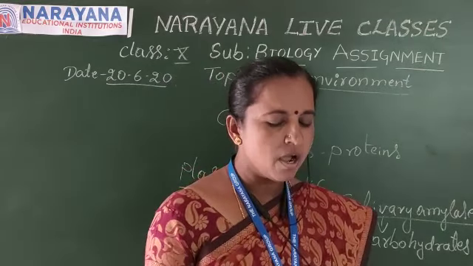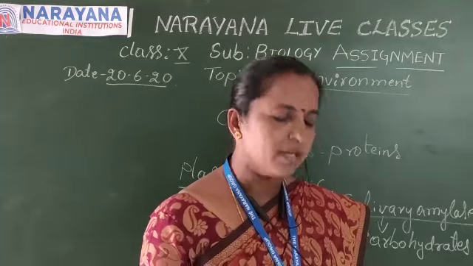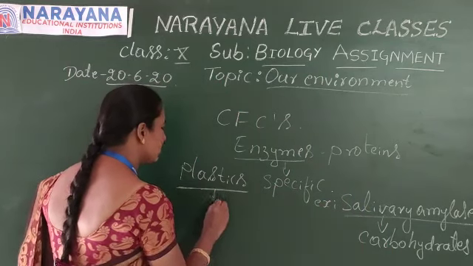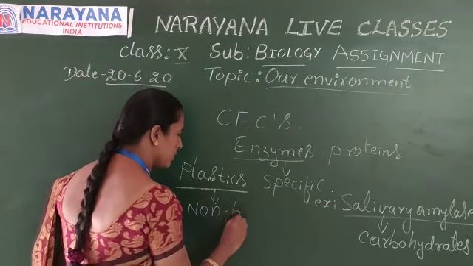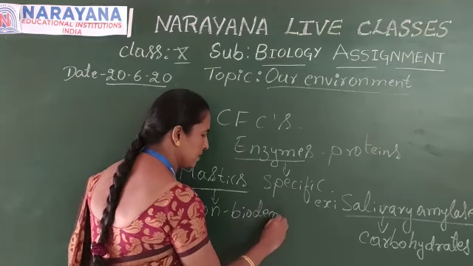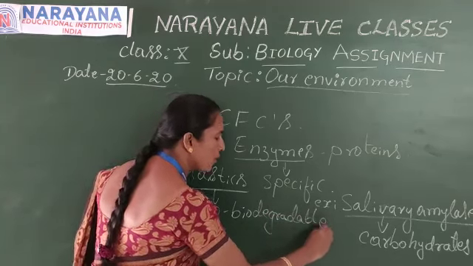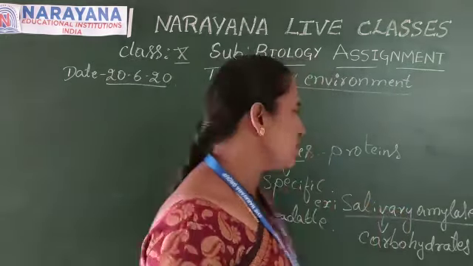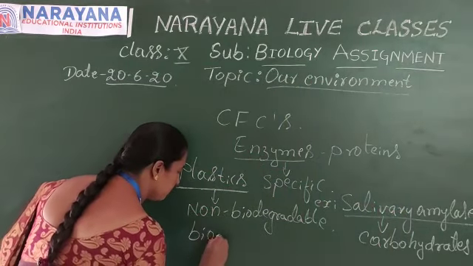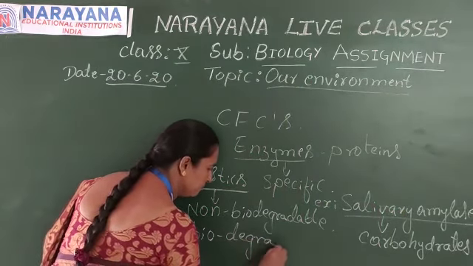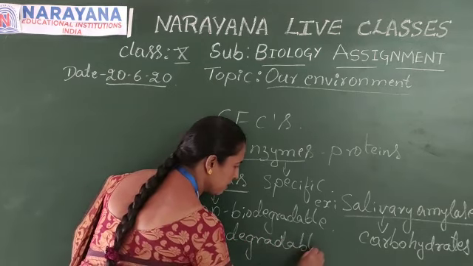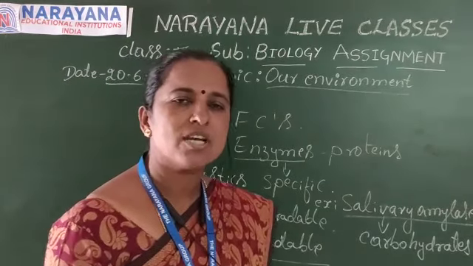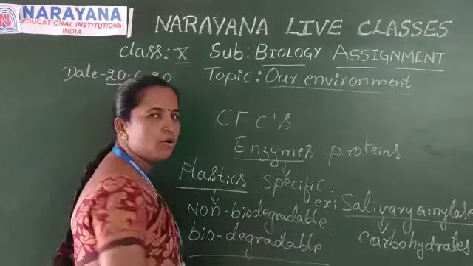So the next question, substances that are broken down by biological process are said to be dash. Just now as I said, the plastics cannot be broken down, so these we call non-biodegradable. Whereas the substances which are broken down by biological processes, those we call biodegradable. So the answer here is biodegradable, substances which are broken down by biological organisms.